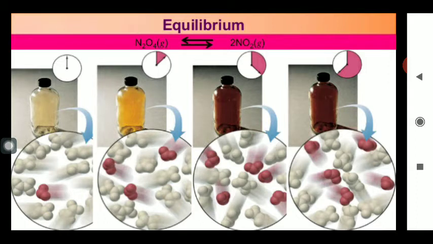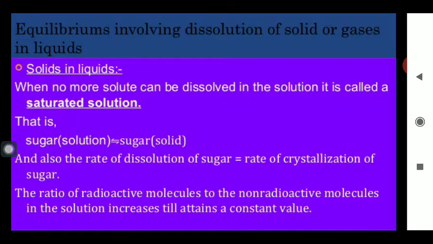And this is the diagrammatic representation of the same process. Earlier the color is somewhat brown, and later on the color becomes colorless or light yellowish. So when this interconversion stops, the equilibrium is said to be achieved here. So this is the diagrammatic representation of this one.